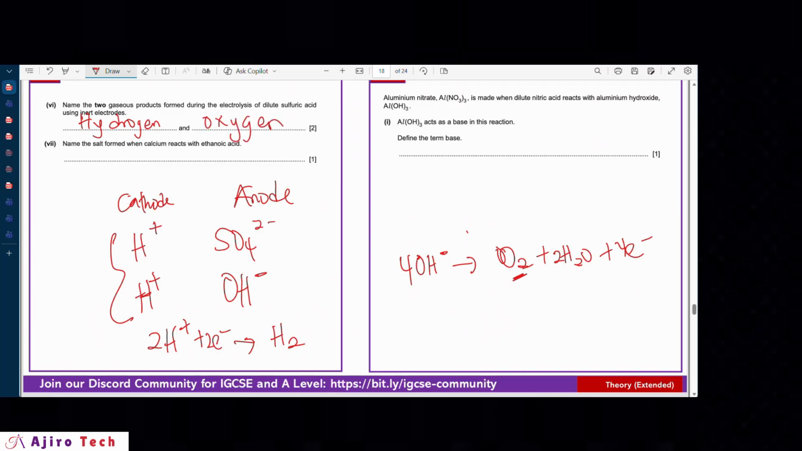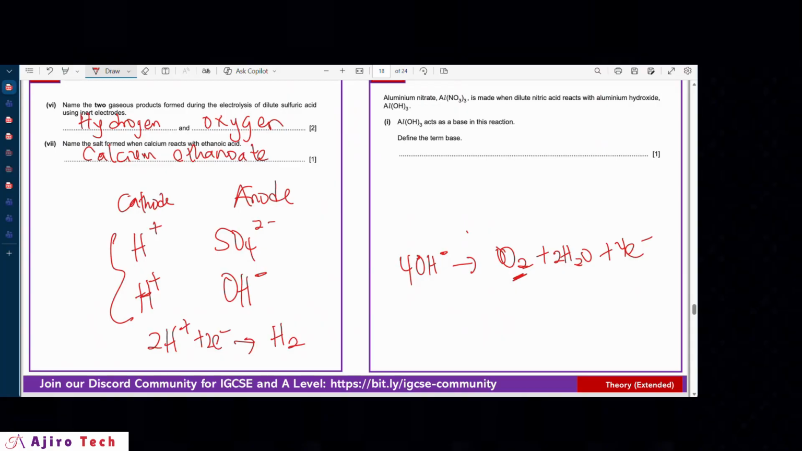Name the salt formed when calcium reacts with ethanoic acid. So remember from organic chemistry, when the organic acids react with calcium, you're going to have the metal calcium, calcium ethanoate. Okay, so that's straightforward enough.